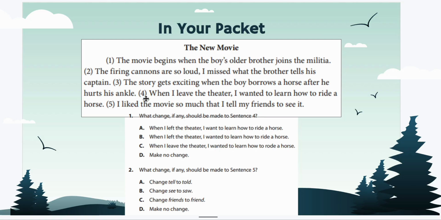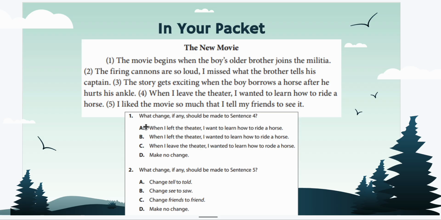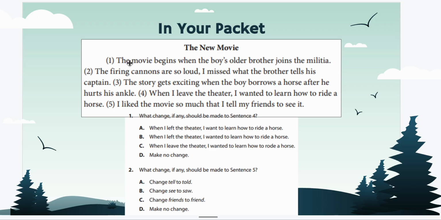And really, it's this one paragraph here. I want you to read all of these sentences. It's 5 sentences. The number in parentheses tells you the sentence. So first you're going to read, then answer the questions. The movie begins when the boy's older brother joins the militia.